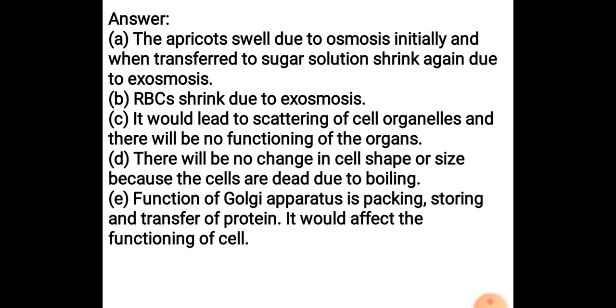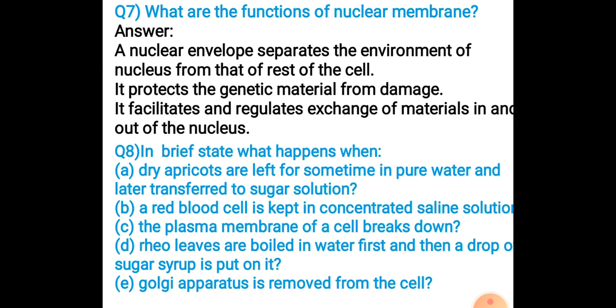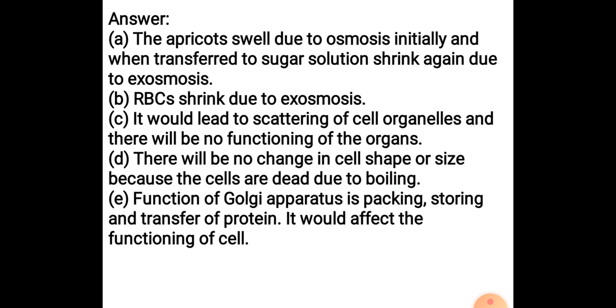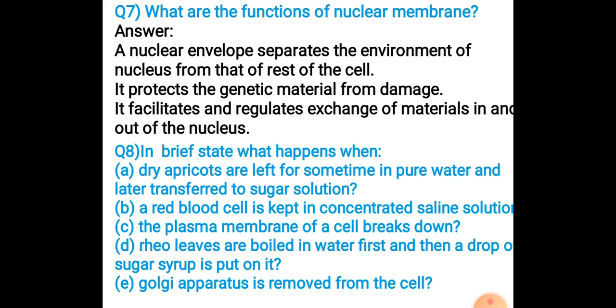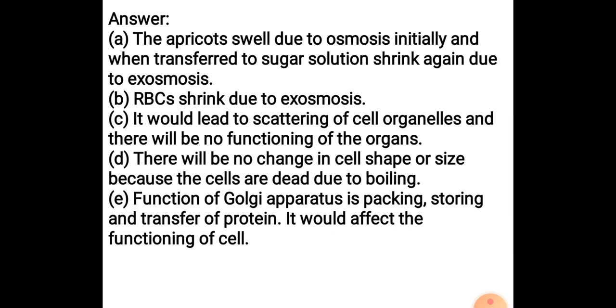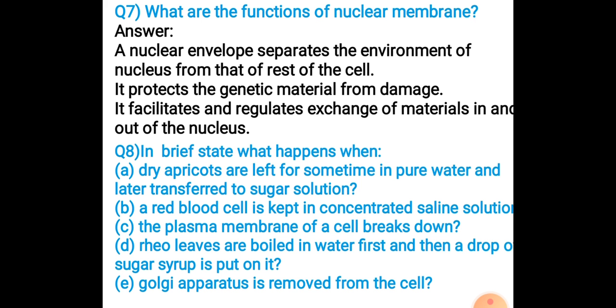So क्या होगा, apricots जब हम उसको सबसे पहले प्योर वाटर में डालेंगे, then it will swell due to osmosis, and when it is transferred to sugar solution, then it will shrink again due to exosmosis, due to the removal of water from the cell. Next, a red blood cell is kept in concentrated saline solution. So again the RBCs will shrink due to exosmosis because the solution is concentrated.